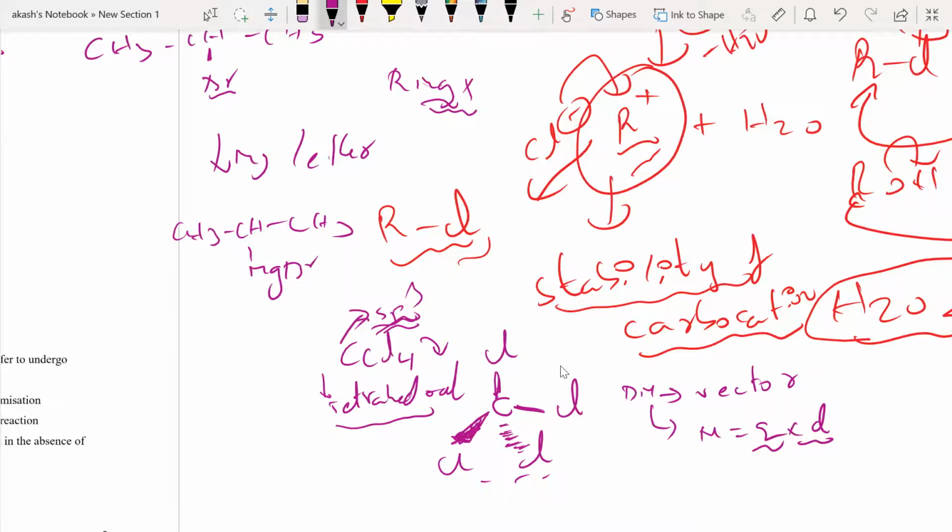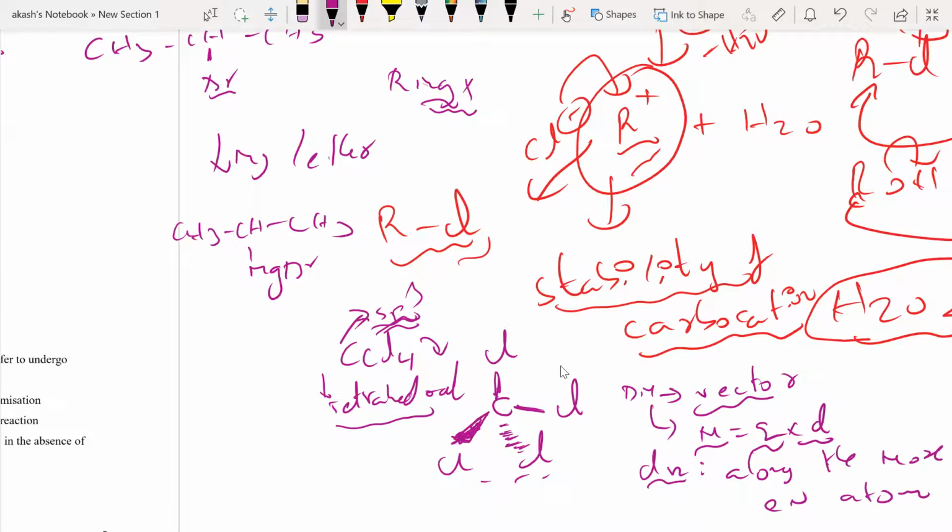And the direction. I know a vector quantity has both magnitude as well as direction. So the direction is along the more electronegative atom. This is how you remember the direction: dipole moment is along the more electronegative atom. So obviously in this case it is going to be towards the chlorine atoms.